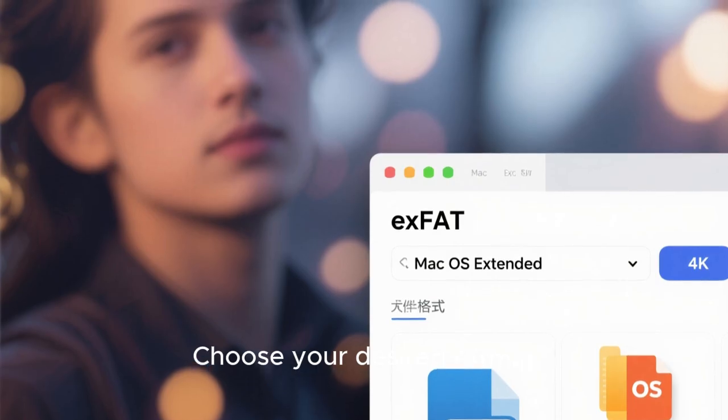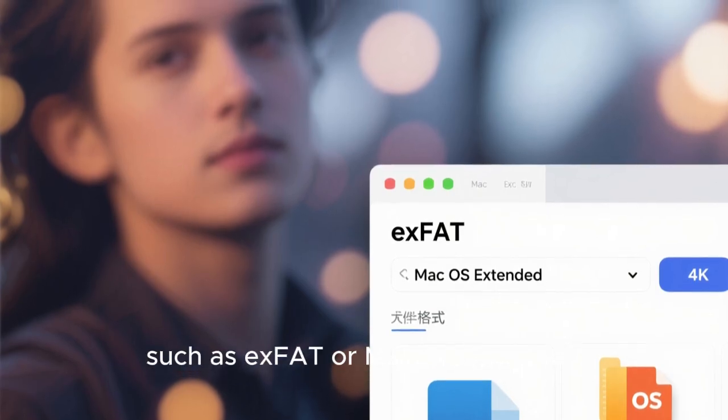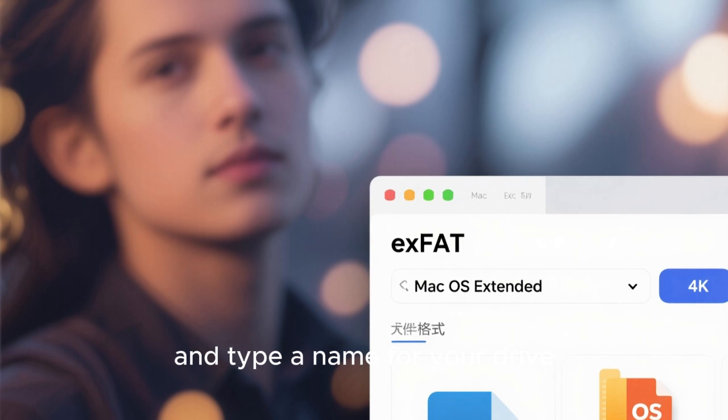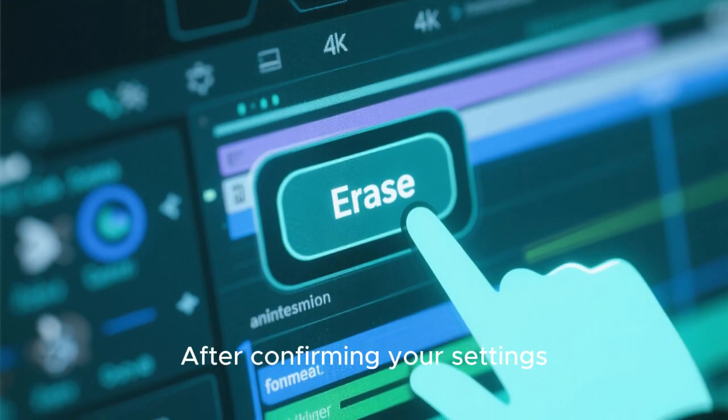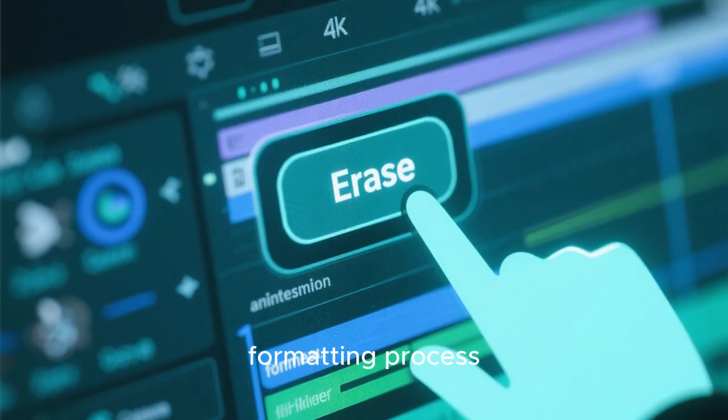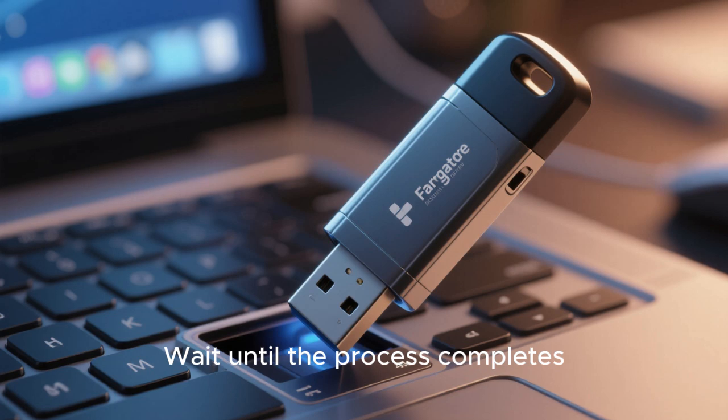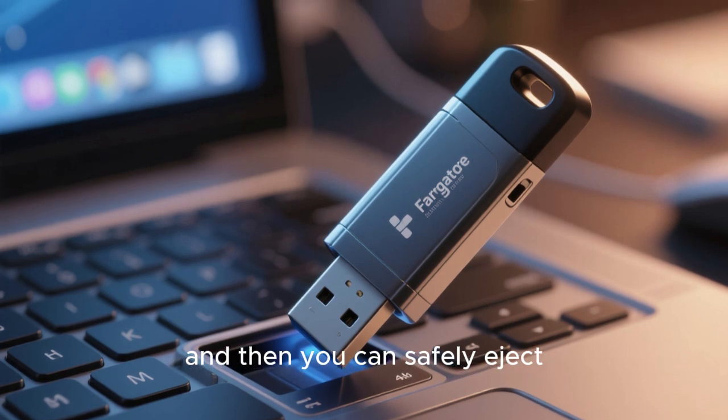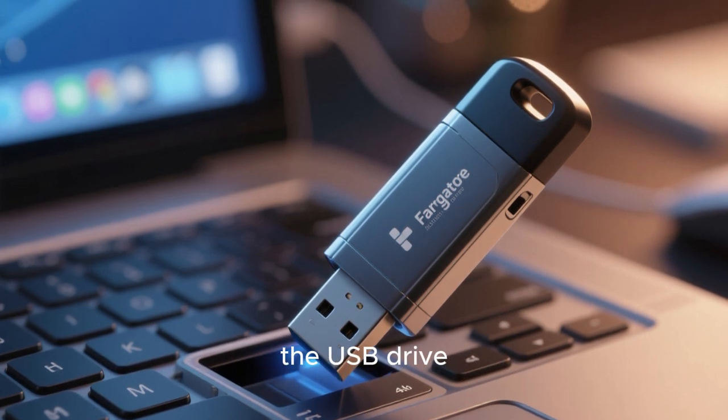Choose your desired format, such as exFAT or macOS Extended, and type a name for your drive. After confirming your settings, click Erase to begin the formatting process. Wait until the process completes, and then you can safely eject the USB drive.